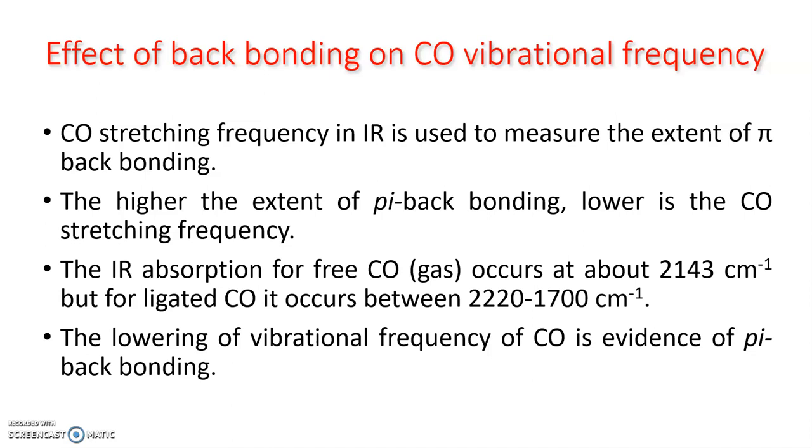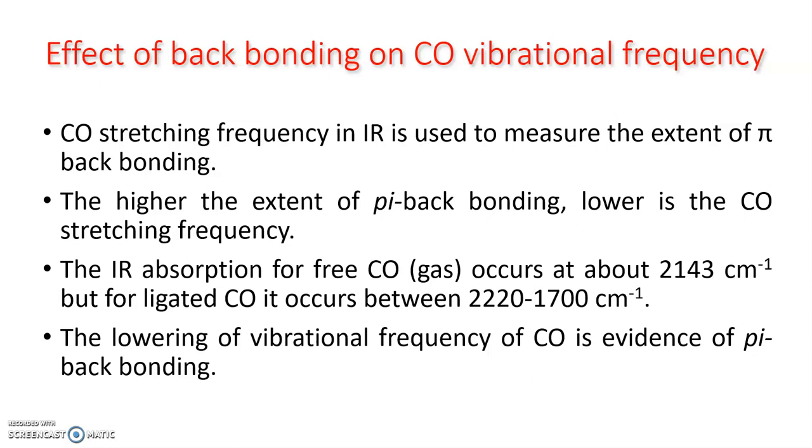IR spectroscopy is an excellent tool to study pi back bonding in metal carbonyls. IR spectra are simpler to obtain and provide useful information as compared to other popular techniques like NMR spectroscopy. The vibrational frequency of CO can be used to know the extent of pi back bonding in metal carbonyls.